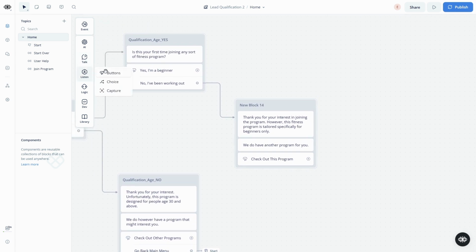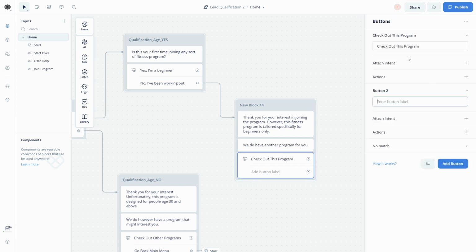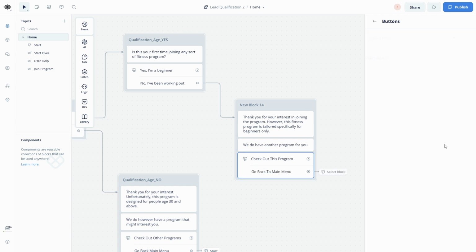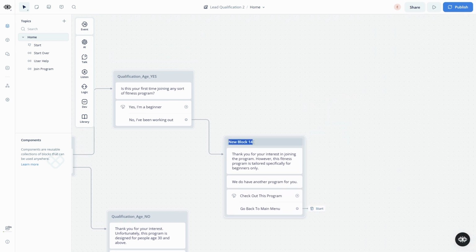And again, for the sake of the example, we have an option to restart. Let's add a button that we'll name go back to main menu. And we want this to just go to block and go to start. And let's just rename this qualification_beginner_no.